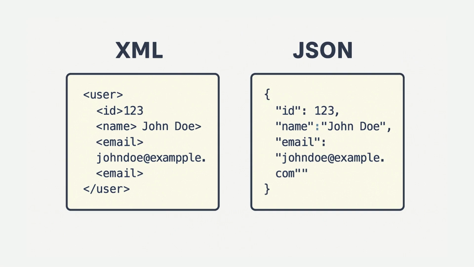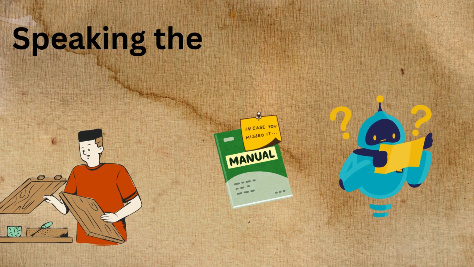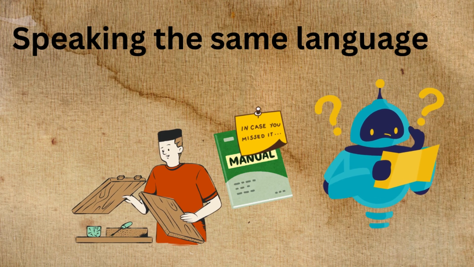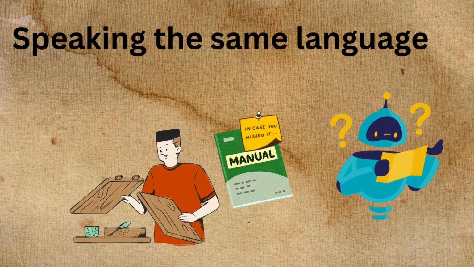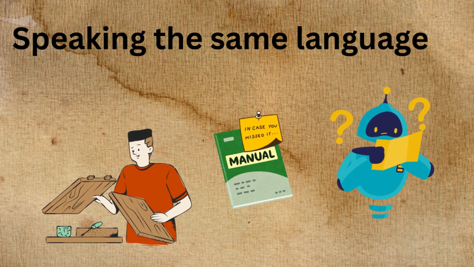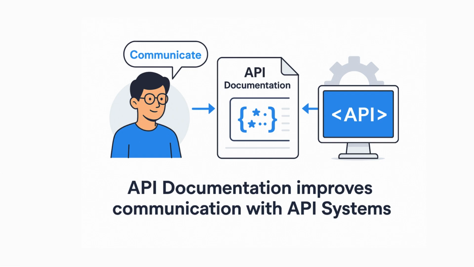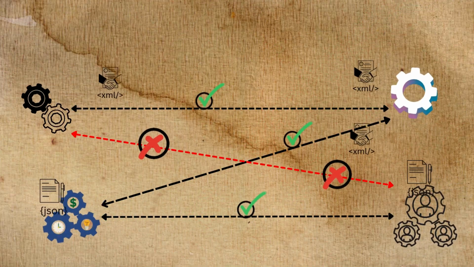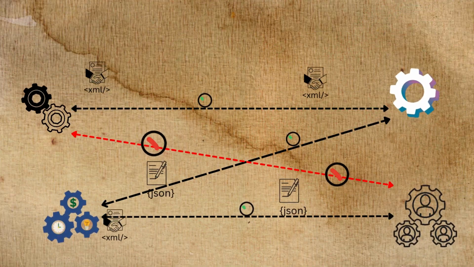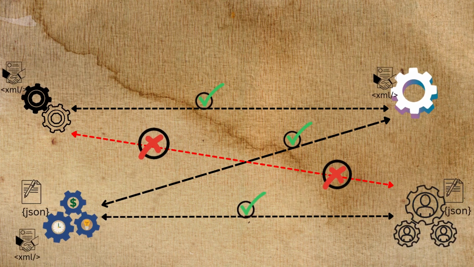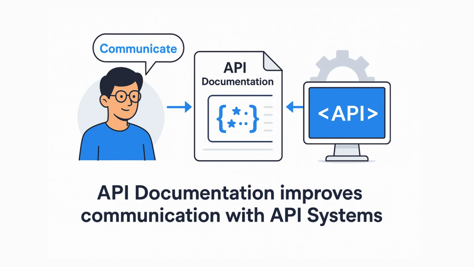Section 7. Speaking the same language, API documentation and standards. Imagine trying to assemble furniture without instructions. It would be confusing and frustrating. The same goes for APIs. API documentation is like an instruction manual. It explains how the API works, what resources are available, and how to structure your requests. Following API standards ensures that developers can easily understand and use your API, promoting collaboration and innovation.